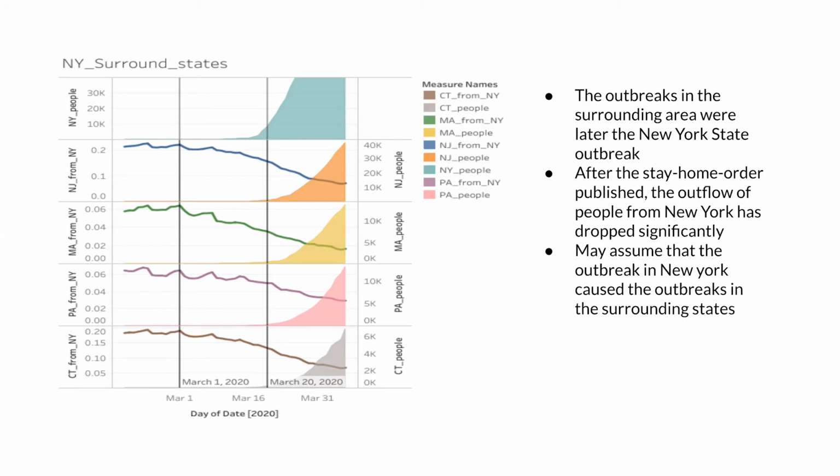We can see that after the stay-at-home order published on March 20th, the outflow of people from New York dropped significantly. And the outbreak in these 4 states started following the outbreak in New York. From these 2 charts, we may assume that the outbreak in New York caused the outbreaks in the surrounding 4 states. Now let Jonathan introduce the SEIR model for you.